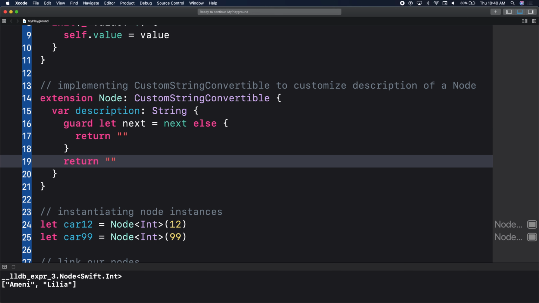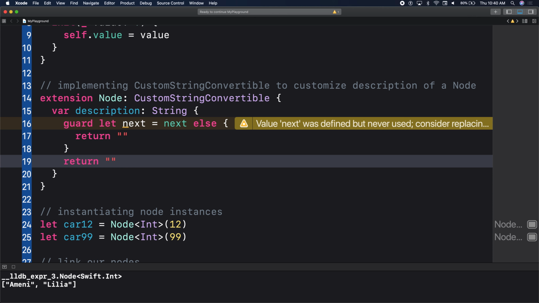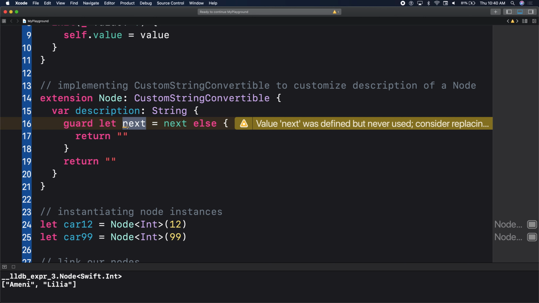And we'll talk about what's happening on line 16. So line 16 is using an optional binding, guard statement, optional binding. If there's a value in that next variable, it stores that value in our next constant, right?